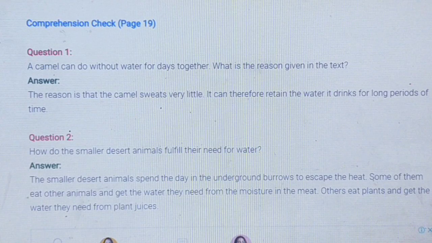How do the smaller desert animals fulfill their need for water? The smaller desert animals spend the day in underground burrows to escape the heat. Some of them eat other animals and get the water they need from the moisture in the meat. Others eat plants and get the water they need from plant juice.